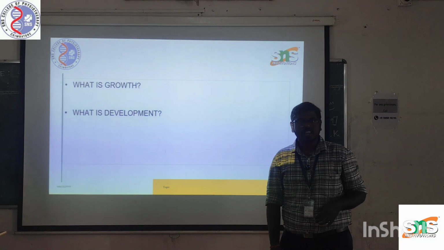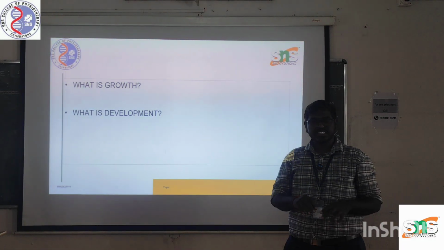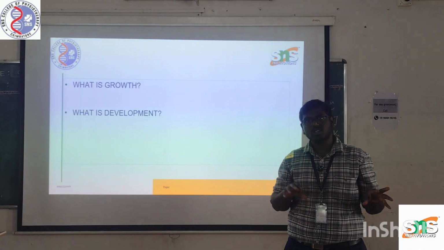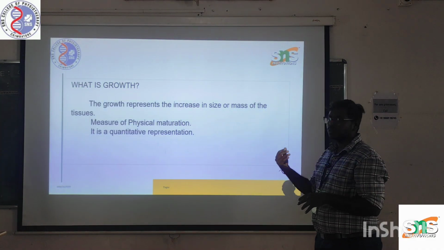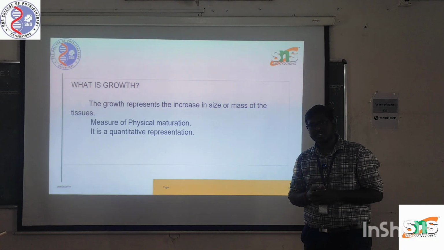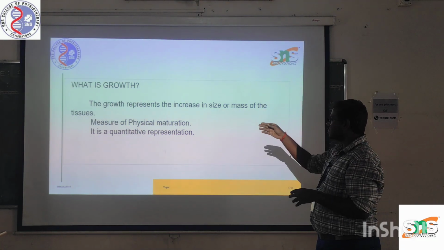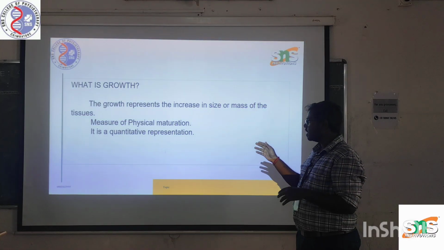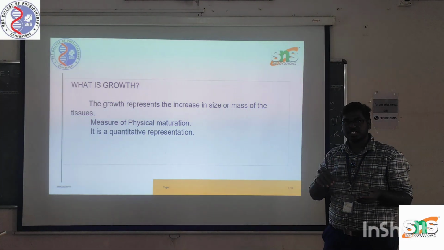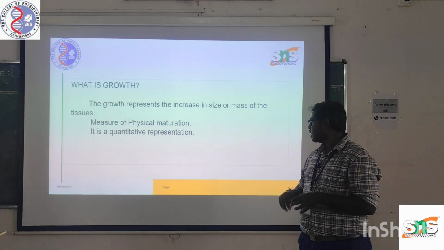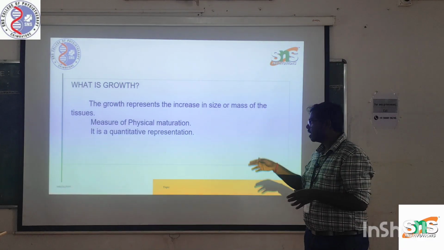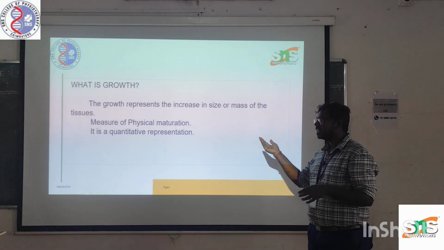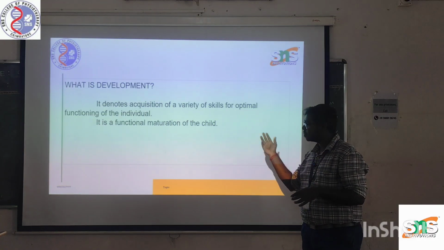So what is growth and what is development? Generally there is a specific differentiation between growth and development. First we're going to see what growth is. Growth represents the increase in size and mass of the tissues, which is measured by physical maturation, and it is a quantitative representation.